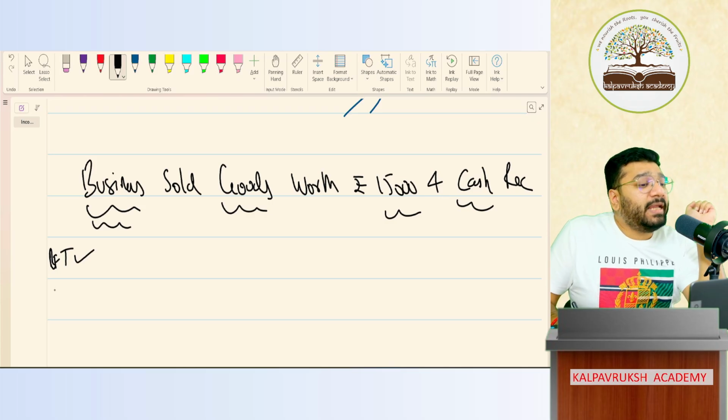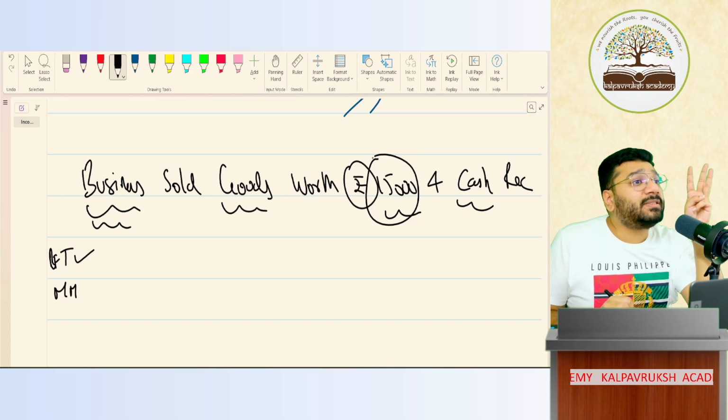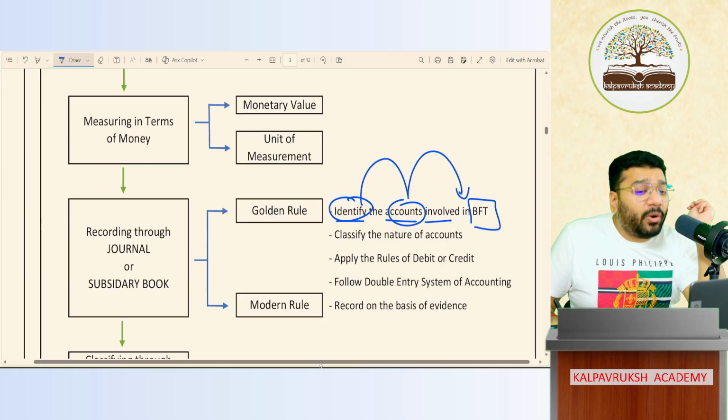Second, measuring in terms of money. Can I say this is INR? Yes. And there's a measurement value to it? Yes. So, can I go to the third step? The third step is recording. In recording, what is the first step?